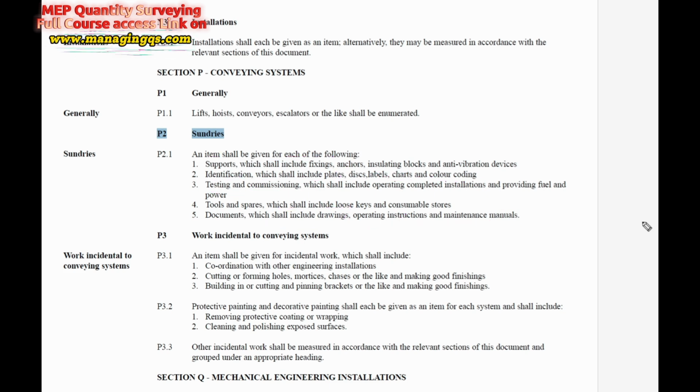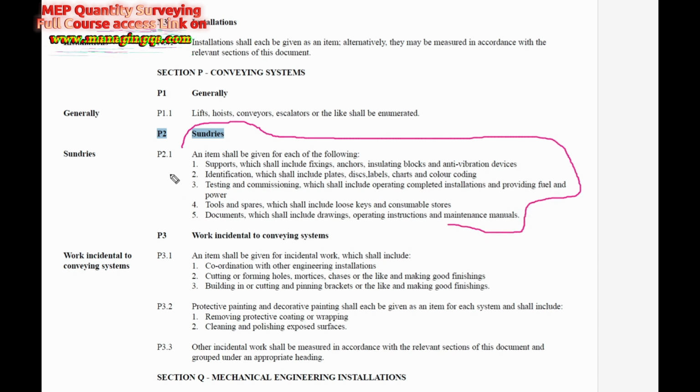Alright, so the MEP subcontractor must always remember that in the BOQ, once they have completed the MEP main scope of work, these are the sundries works. They should include their price in the BOQ because we have to hand over all these things and also complete this small sundries work for each and every MEP item. So that's why we have to consider a particular amount of sundry works in each and every MEP item.